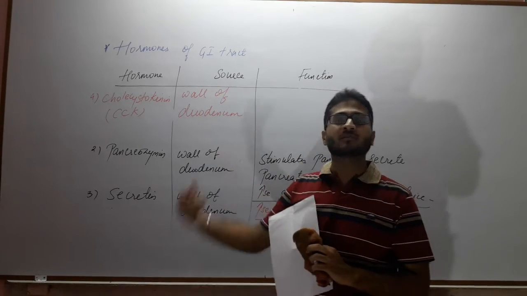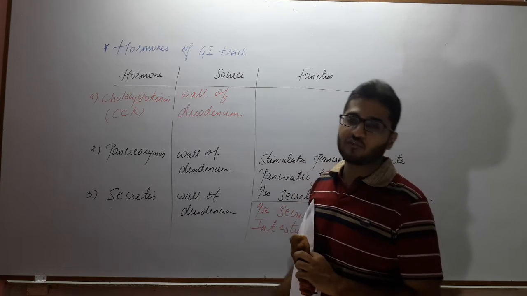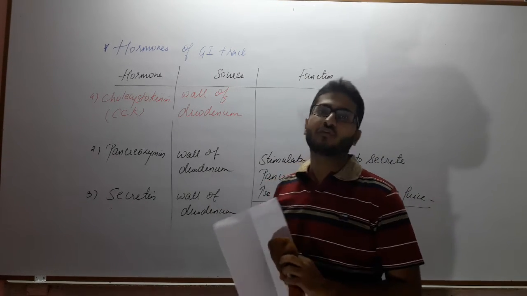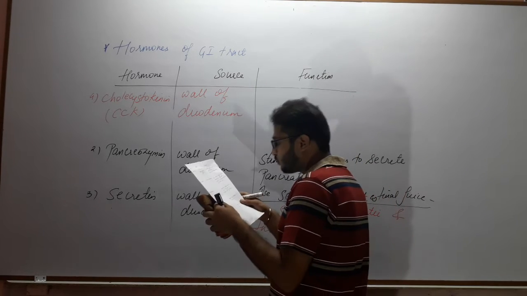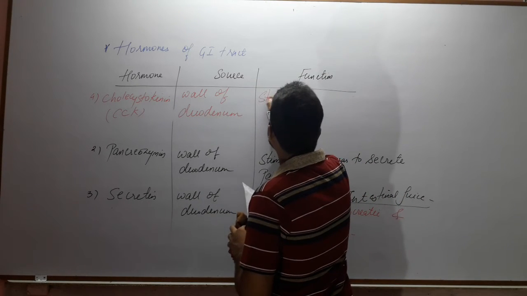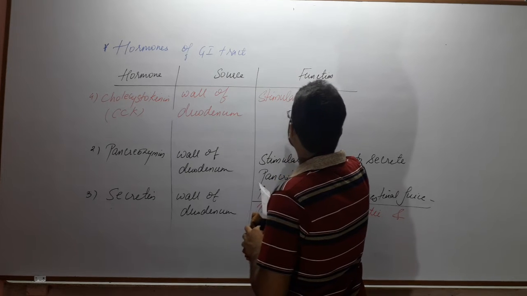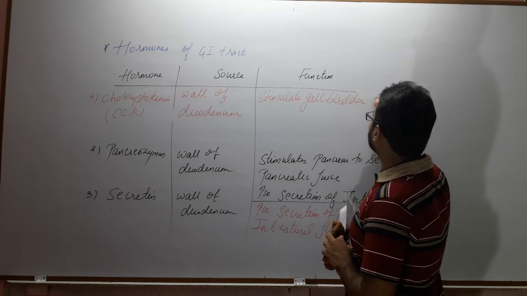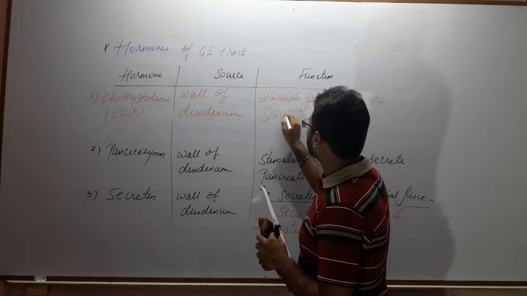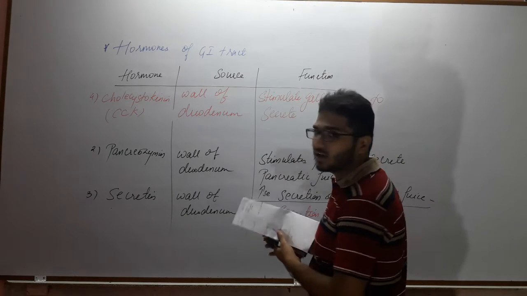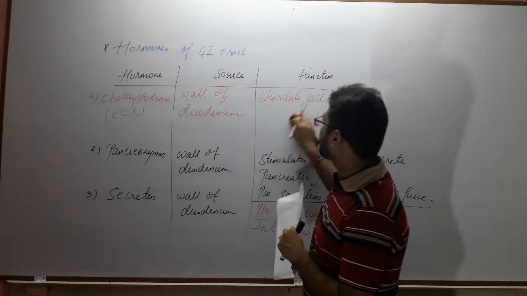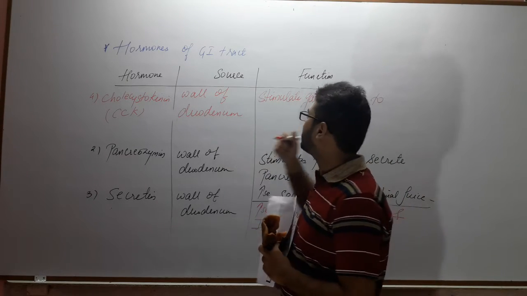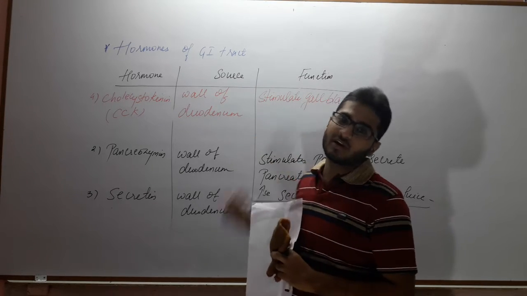We know this bile has a major role to play in the digestion, or emulsification, of fats. So the function of cholecystokinin is to stimulate the gallbladder to release bile, because the liver has the major role in secretion of bile. The liver secretes bile and the gallbladder stores it.